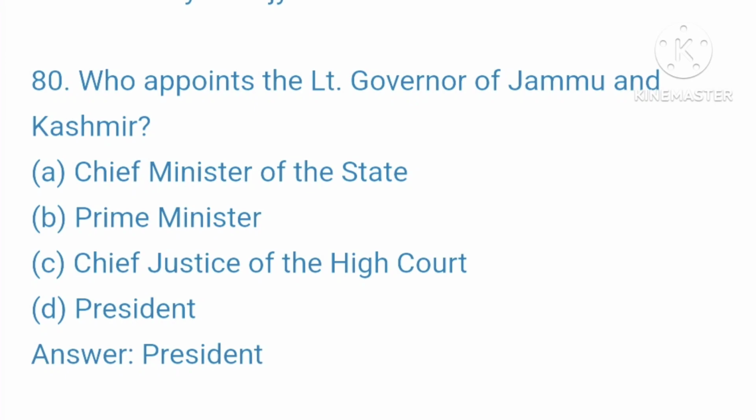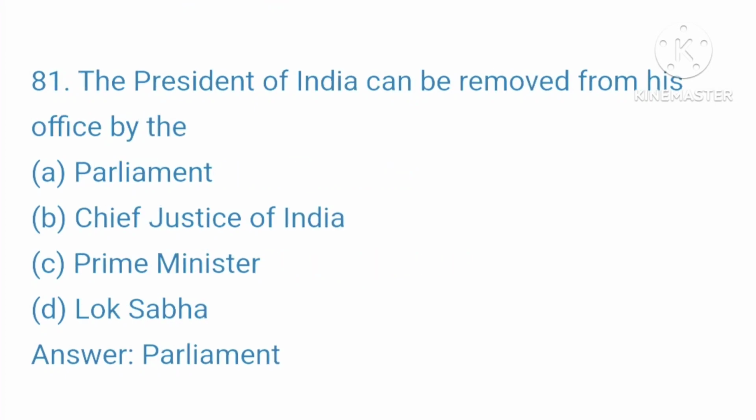80. Who appoints the Lieutenant Governor of Jammu and Kashmir? A. Chief Minister of the state. B. Prime Minister. C. Chief Justice of the High Court. D. President. Your right answer is President. 81.